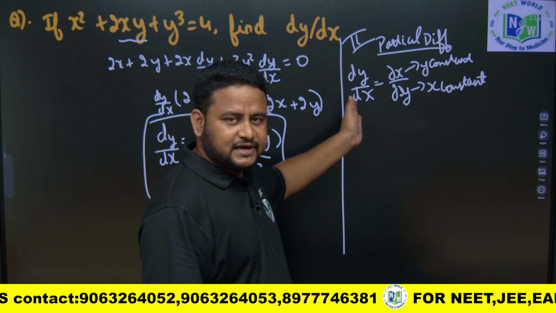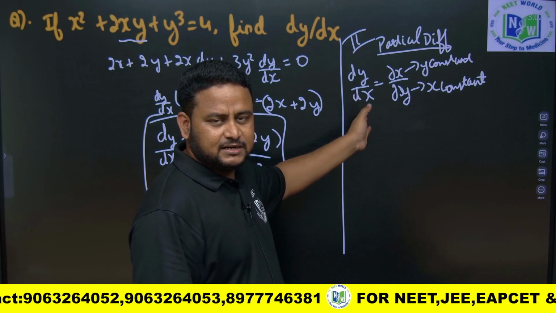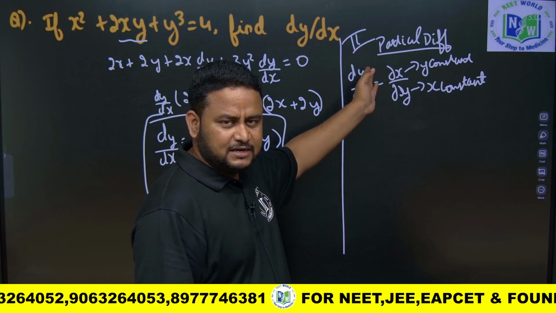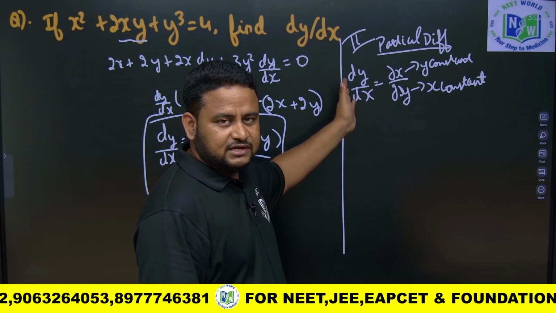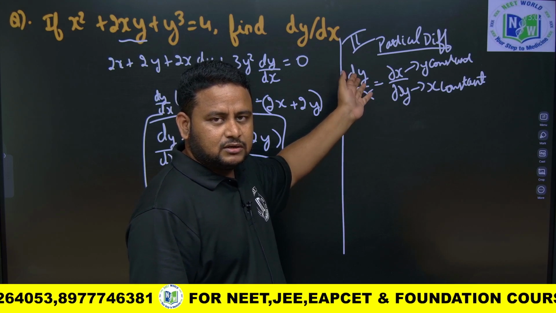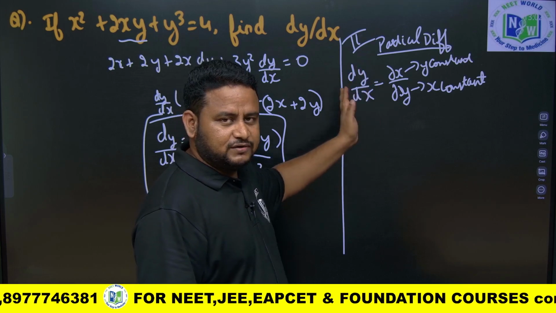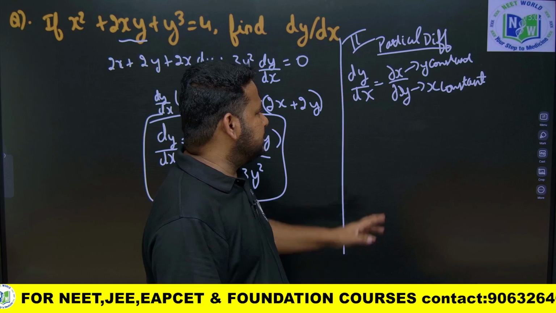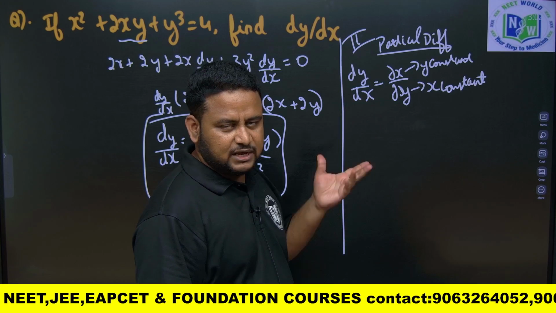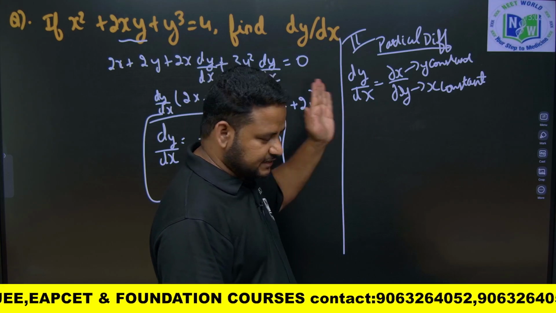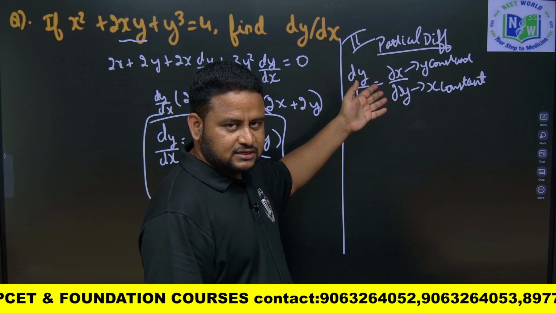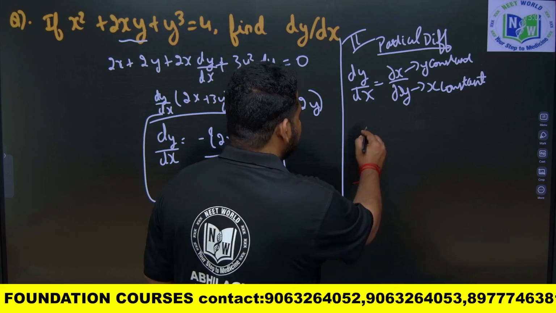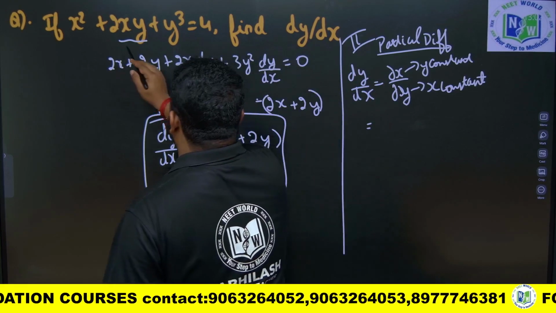If it is dy by dx, then it is not dou y by dou x. It is dou x by dou y, that is, it is the inverse. So dy by dx is equal to dou x by dou y, that is del x by del y. So let us see dou x by dou y for x square plus 2x plus y cube.